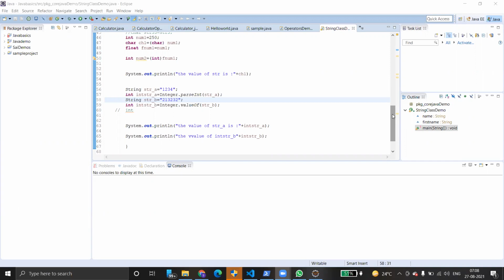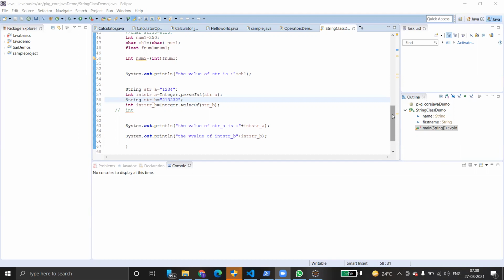What is the difference between valueOf and parseInt? Both work the same. Both functions are used to convert strings into integer type. So both valueOf and parseInt convert strings into integer values.